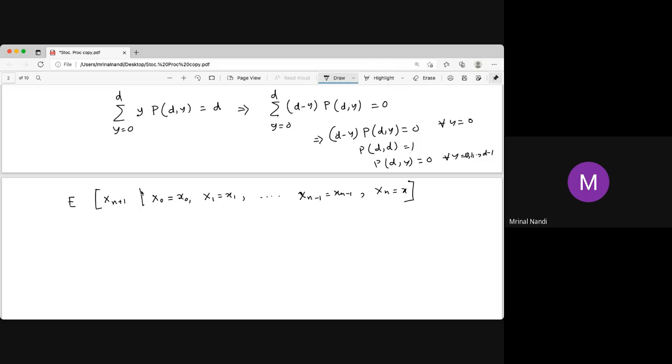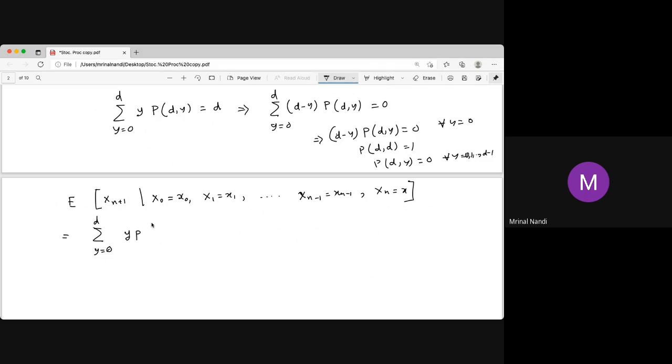So what is the expected value of the next step, given that the previous steps are given and the nth step is x? It is just the sum over y equal to 0 to d, since X(n+1) can take values from 0 to d.